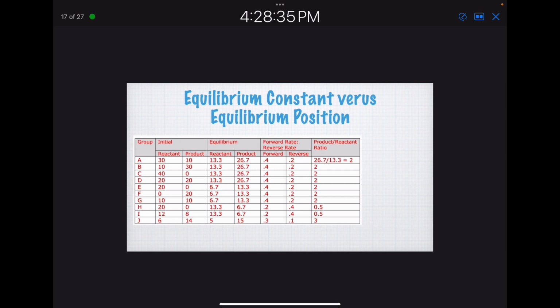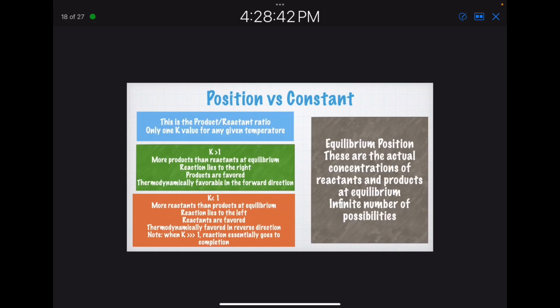This is our activity that we did, just going over what we got for the answers. We also looked at the graphs on that. Position versus constant: this is a product to reactant ratio, and there is only one K value for any given temperature.